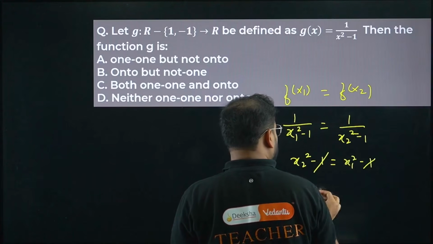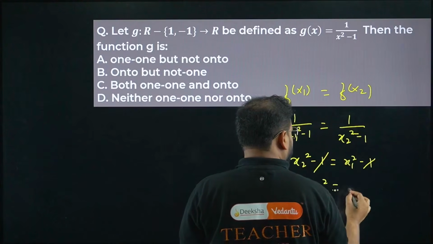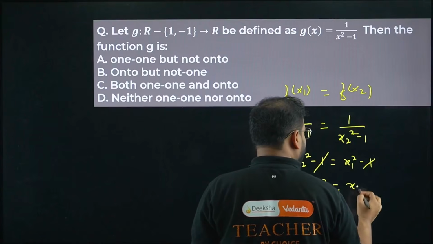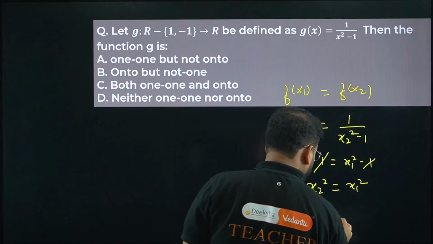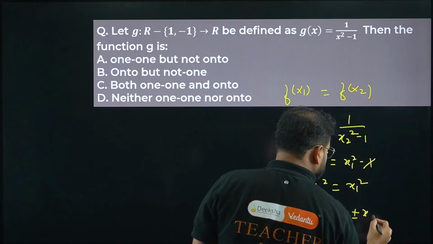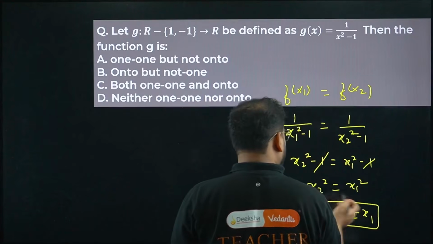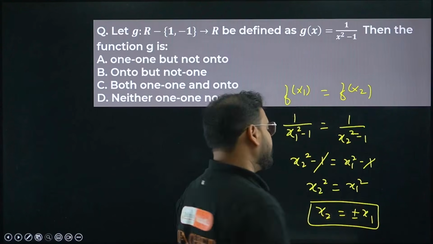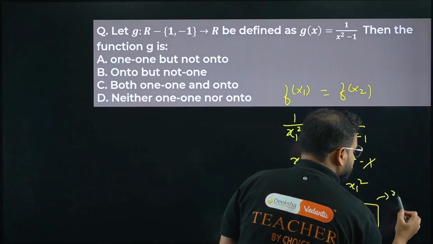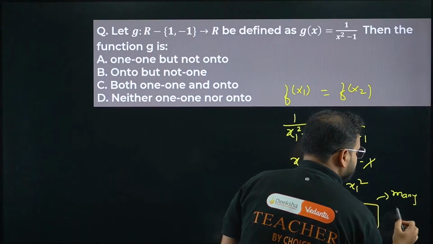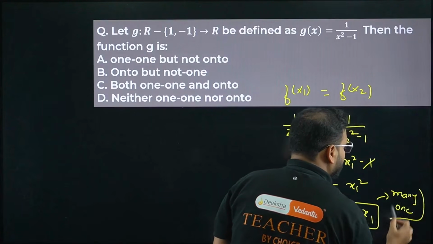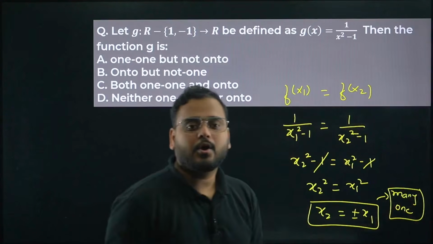This and this cancel. I am getting x2 square and x1 square. So I get x2 as plus minus x1. If you take the root on both sides, we will have plus minus x1, which means this function is actually many-one, or not 1-1.